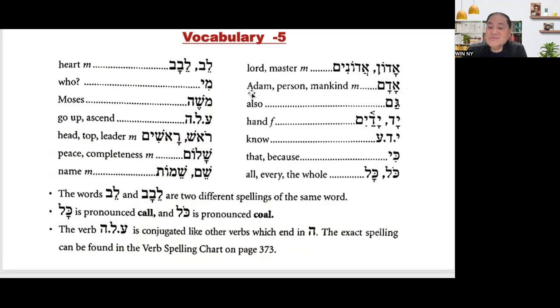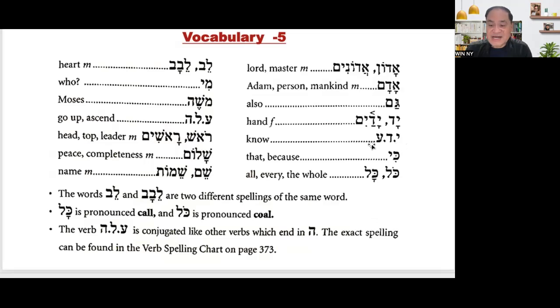Okay, in English, it could be a name of a person, or it could be a person, or mankind in general. It's masculine. And then yad. Okay, yad is singular. Yadayim is plural. Of course, you have two hands. Okay, yadayim, hands, feminine.